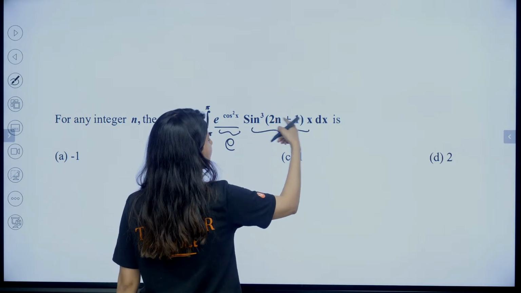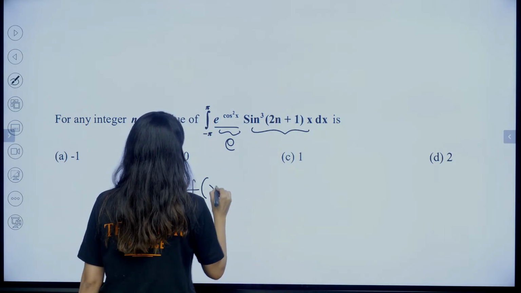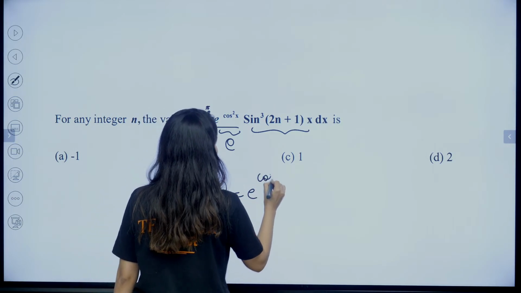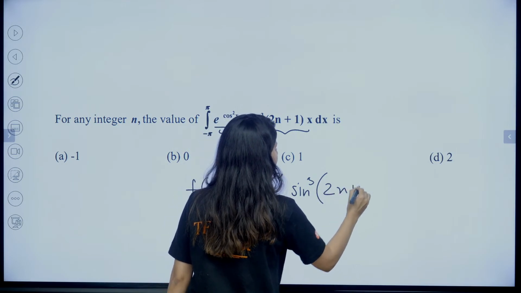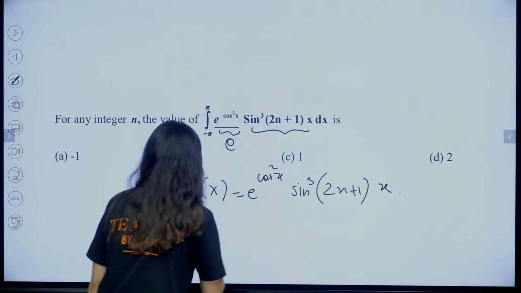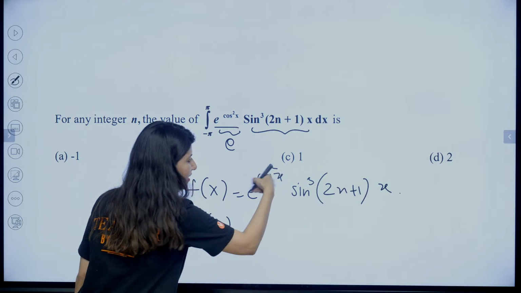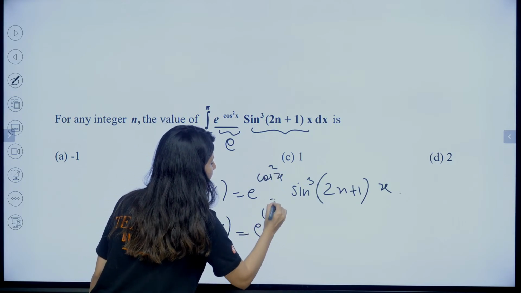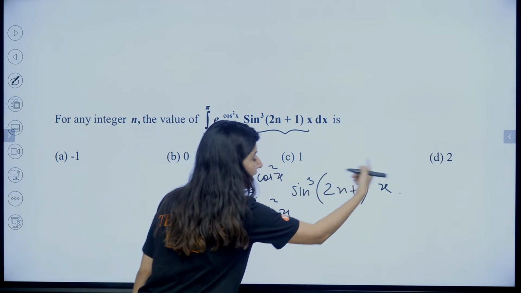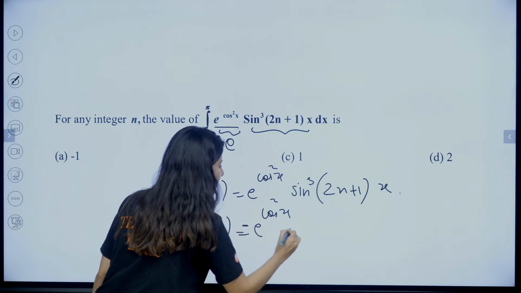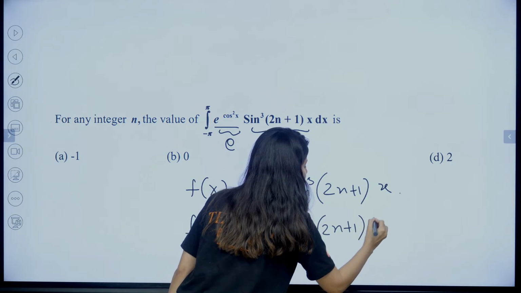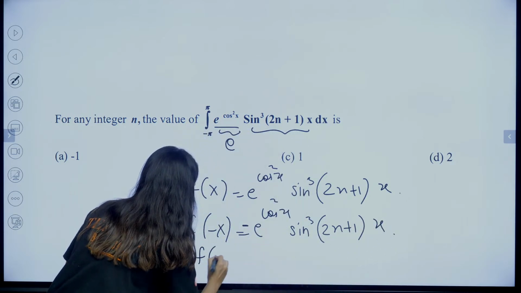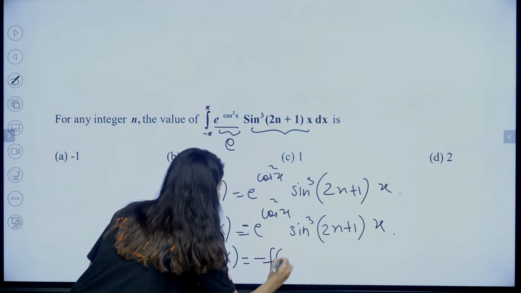What about this function? So if I see that f(x) is equal to what? Tell me. e raised to the power cos square x, sin cube (2n plus 1) x. Right? What about f of minus x? This will be the same because cos square of minus x is cos square x only. Sin cube of minus x will give a minus sign outside. So that means this is an odd function because f of minus x is coming out as minus f of x.